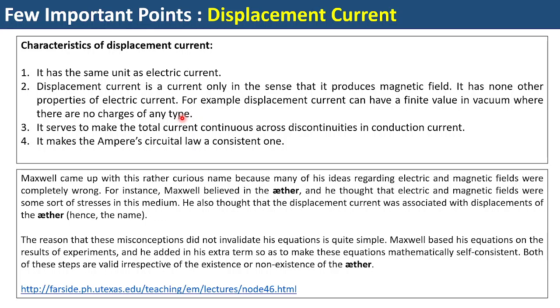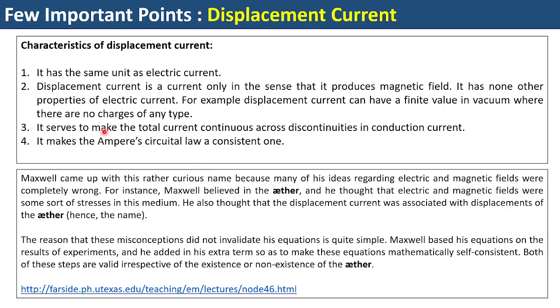Because we know what a displacement current is: it's nothing but epsilon naught times the variation of the electric flux with respect to time. So wherever electric flux varies with respect to time, that is going to give you a unit of current. However, it is nothing but the variation of the electric field or the flux, and it doesn't contain any kind of charges, or for the flow of any kind of charges this current is not generated. Got it? So this is only a current in the sense that its presence gives rise to a magnetic field.